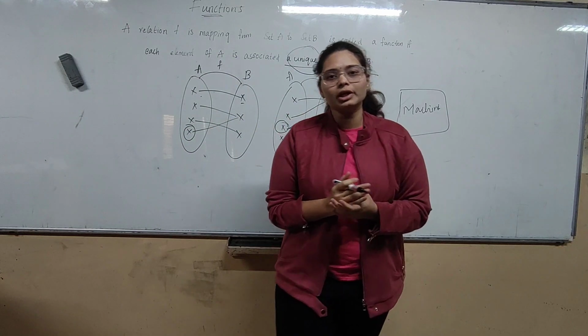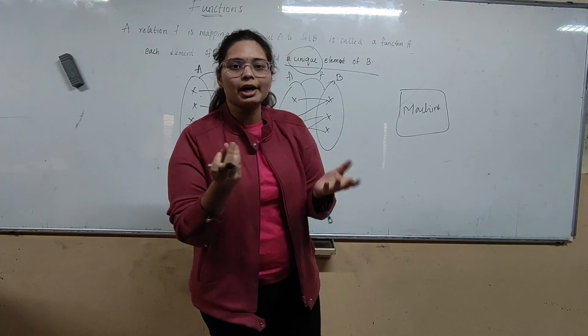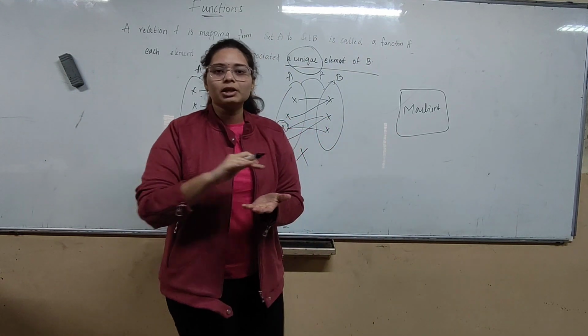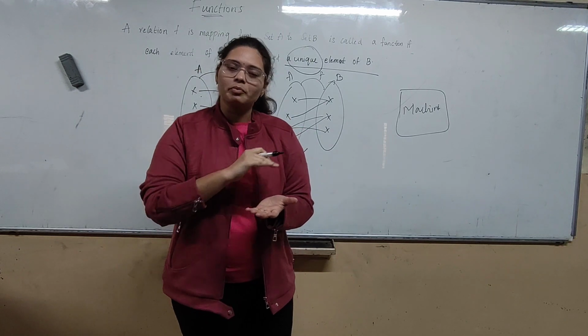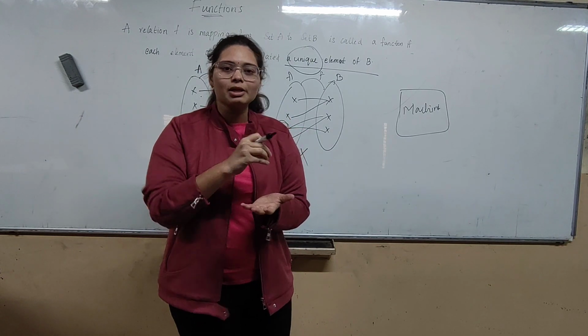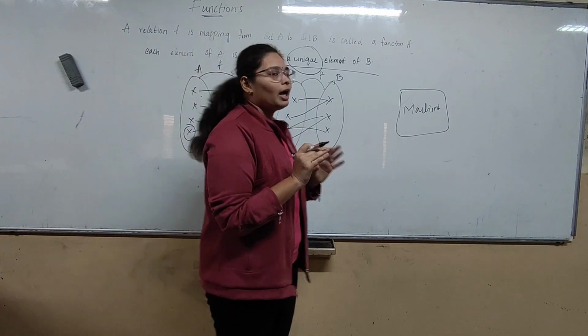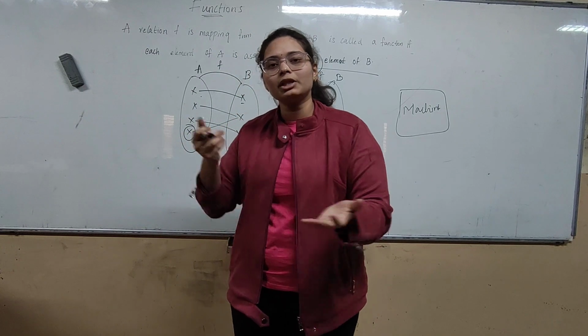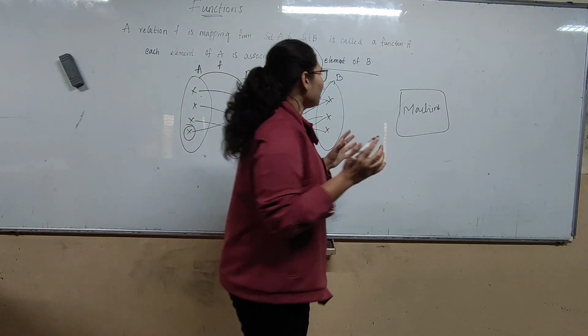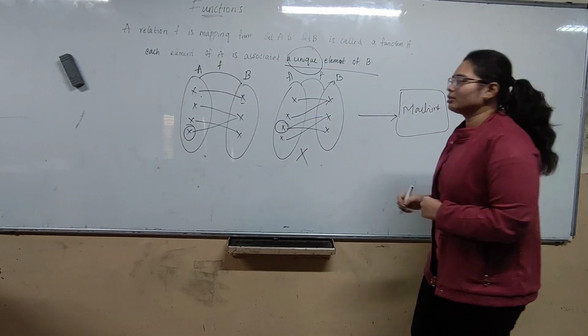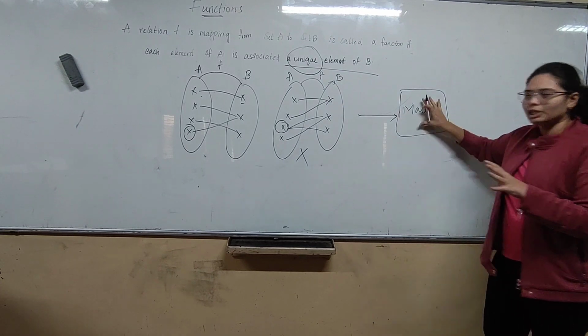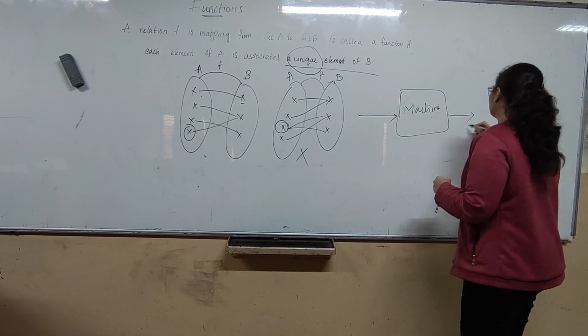I will take the pizza batter, prepare it, add pizza sauce, cheese and some vegetables like tomatoes, and keep it in the oven. The final outcome is pizza, right? Likewise, we give some input and this machine converts the input into output.